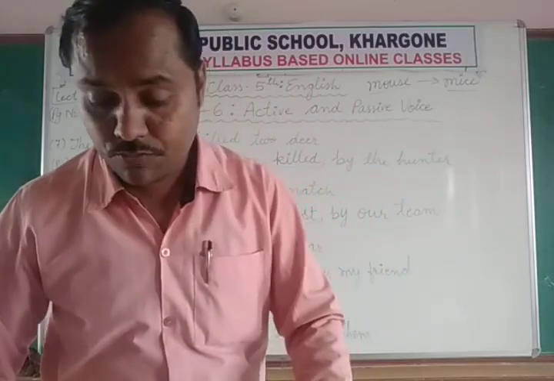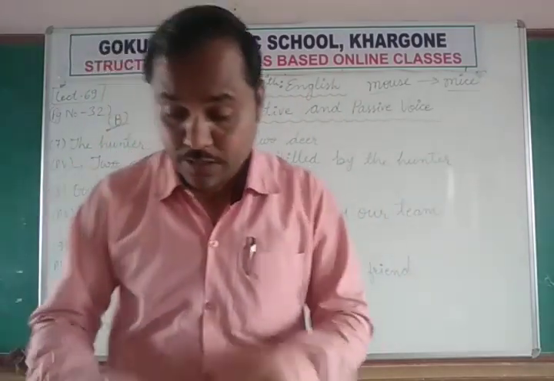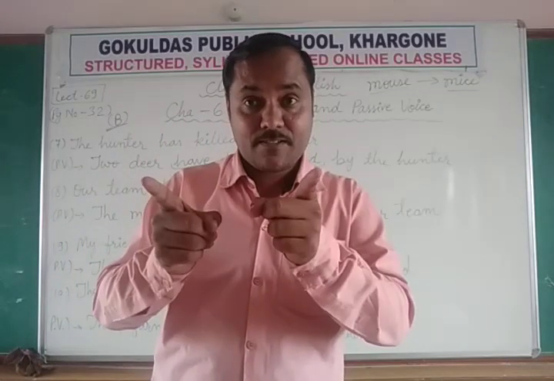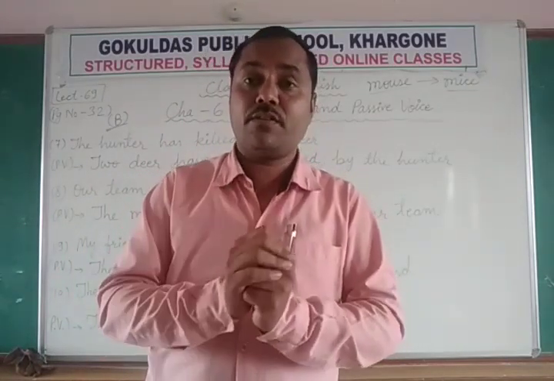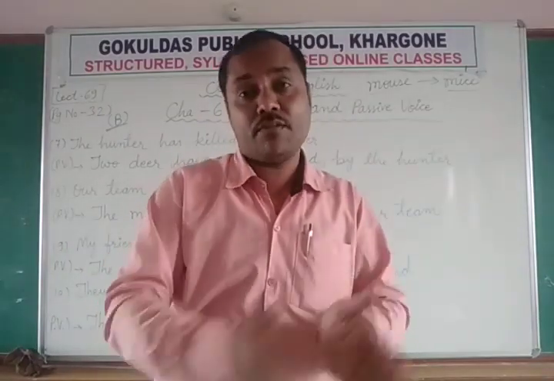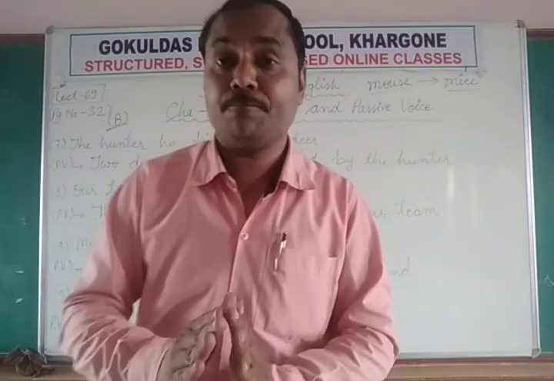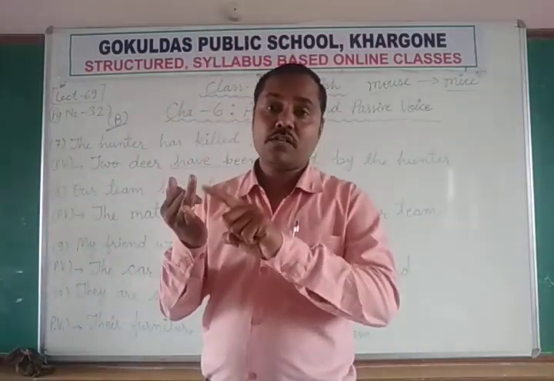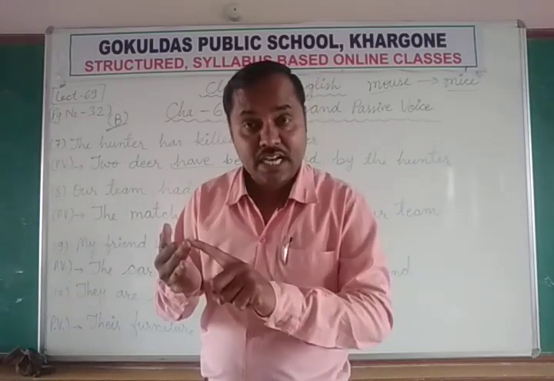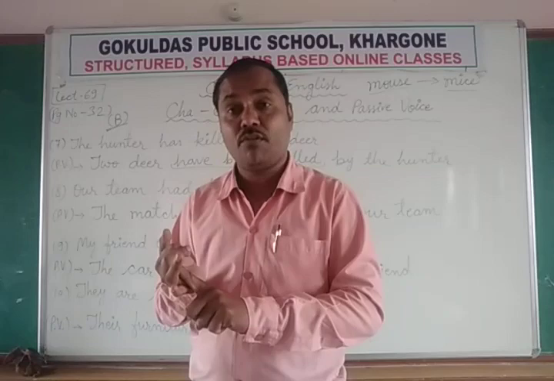So we need to fill all the blanks with the verbs which are given in the brackets, but these are the basic form of the verbs, first form of the verbs. We will use the third form of these verbs along with the suitable form of be: is, am, are, was, were, being, ing form, been, B-E-E-N, been third form.